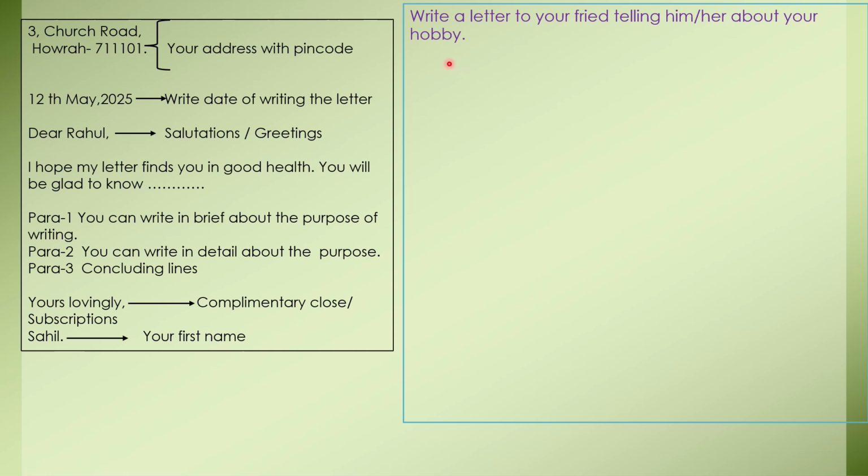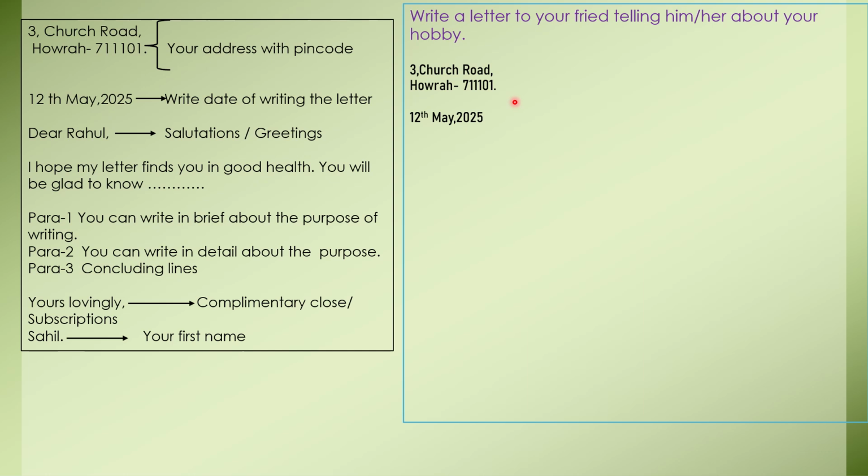So how will we start the letter? The first thing should be the address, and the address should be your own address. I have written one address, as you can see. After writing the address, there should be one line gap, and then we will write the date of writing the letter. So after one line gap, I have written the date, 12th May 2025, as today is 12th May.